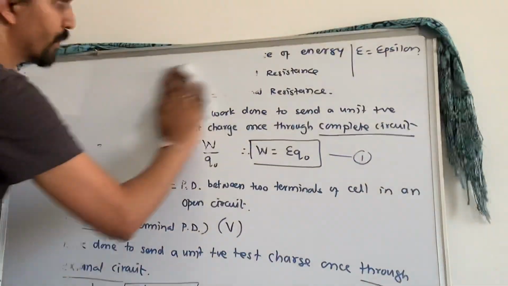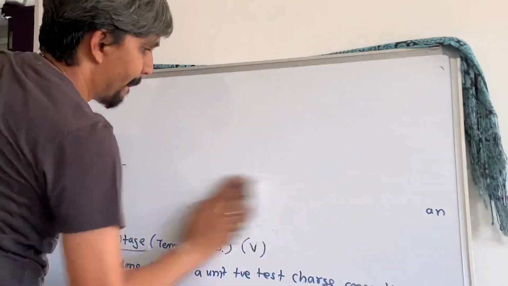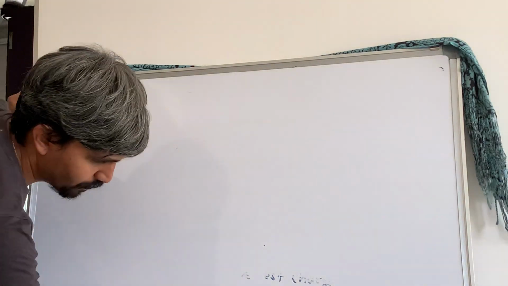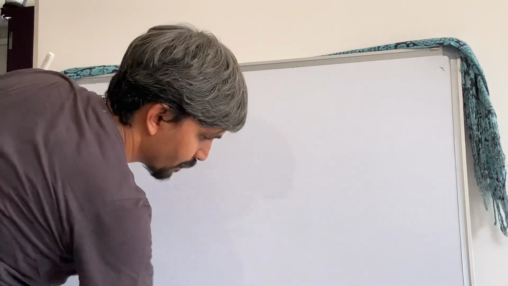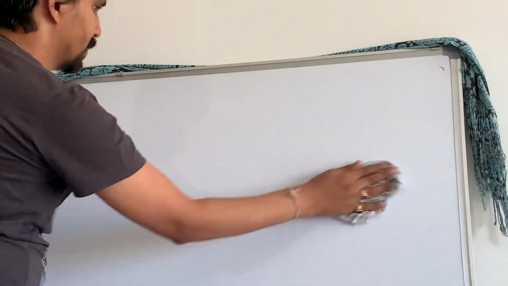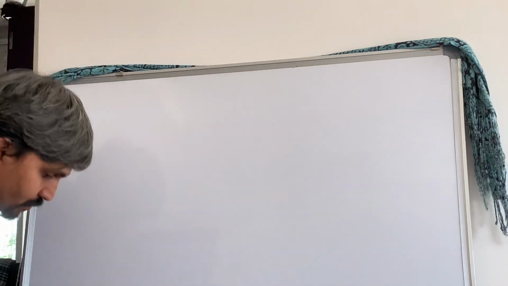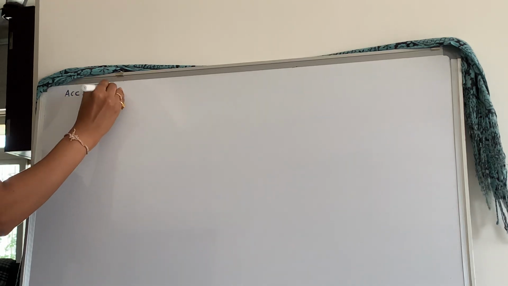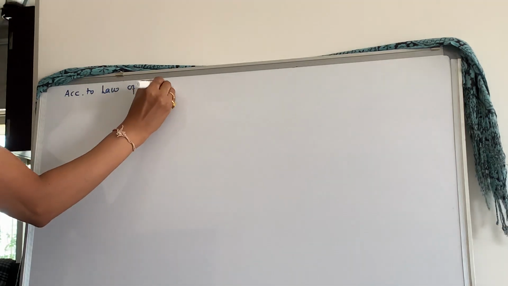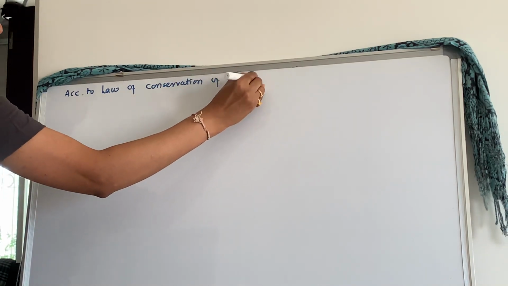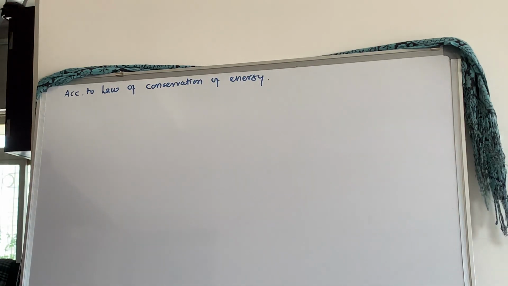Now, check next. According to the law of conservation of energy, total energy remains the same.